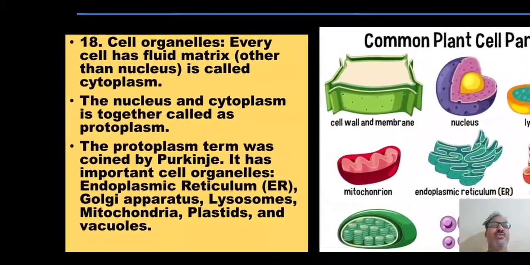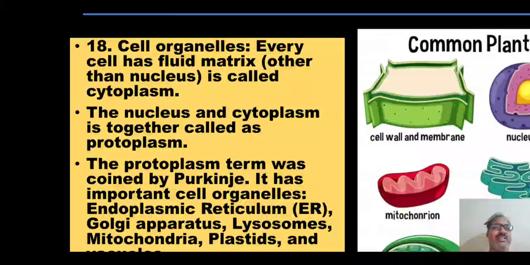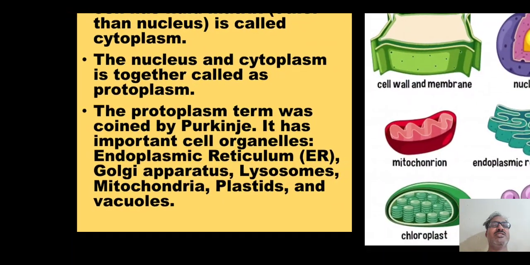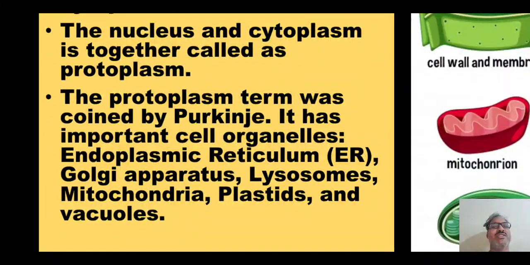There is a fluid present between the nucleus and the cell membrane that we call cytoplasm. This fluid and the fluid present in the nucleus, both combined, we call protoplasm. The nucleus and the cytoplasm together are called protoplasm. The term protoplasm was coined by a scientist called Purkinje. It has important cell organelles.